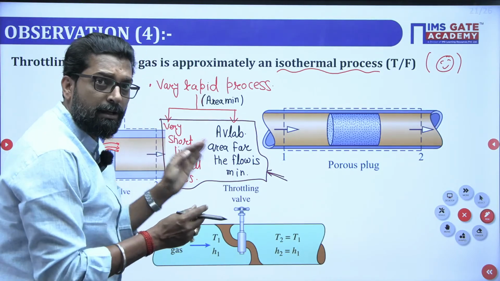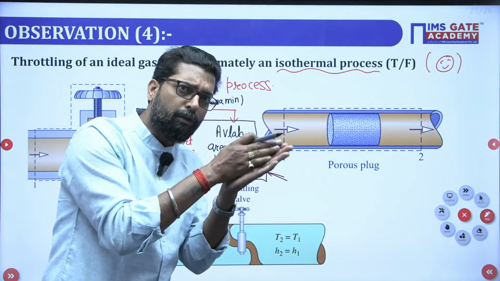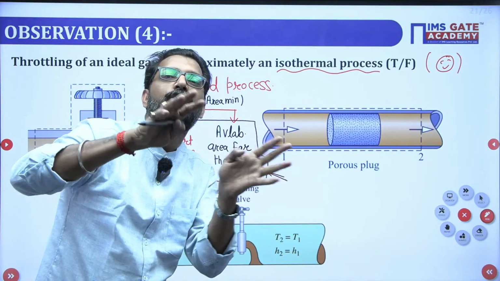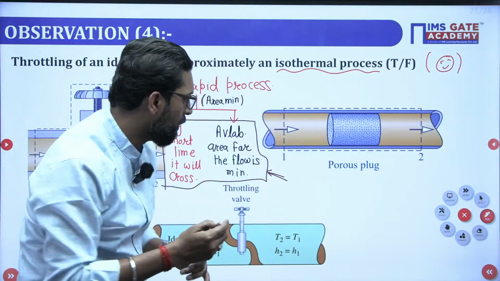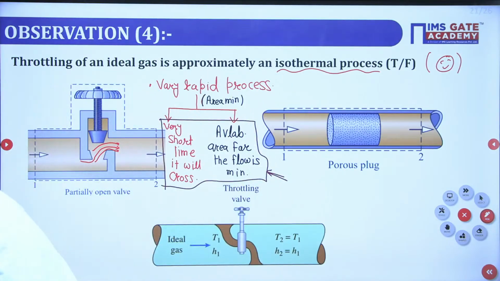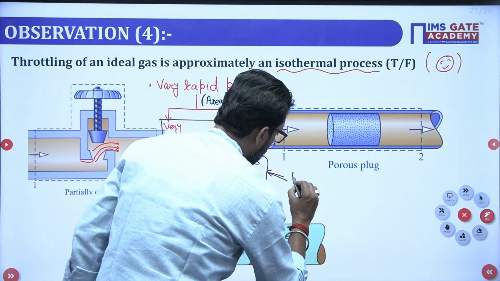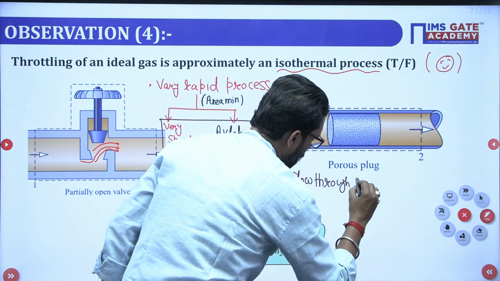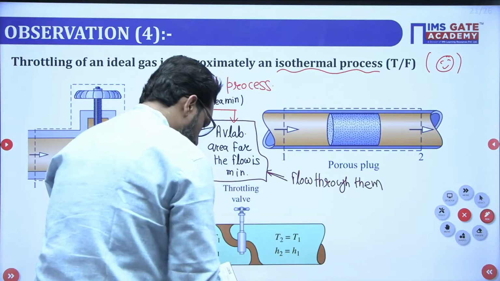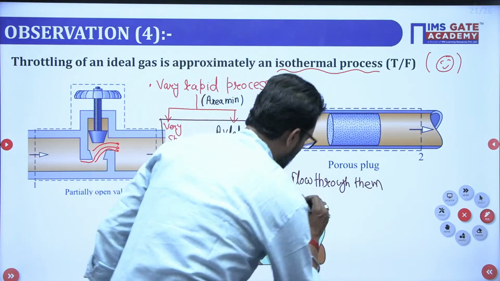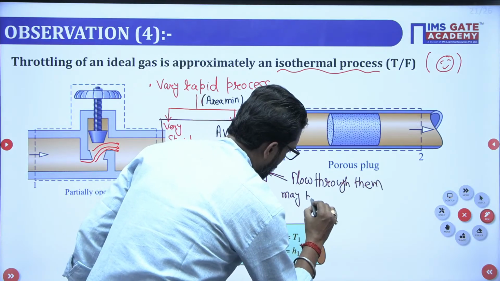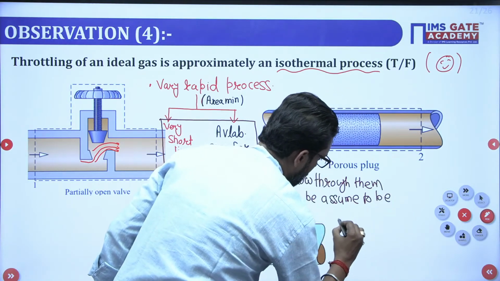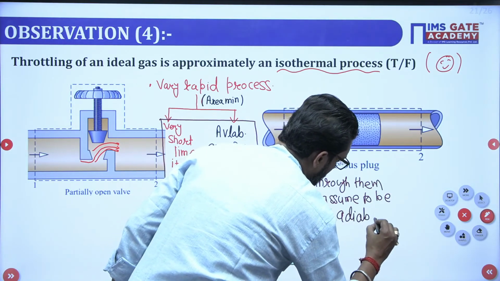That means very short time. The time is very short, very rapid, and consequently the area is minimum, so the heat transfer will be approximately negligible. So for that reason, flow through them may be assumed to be adiabatic.